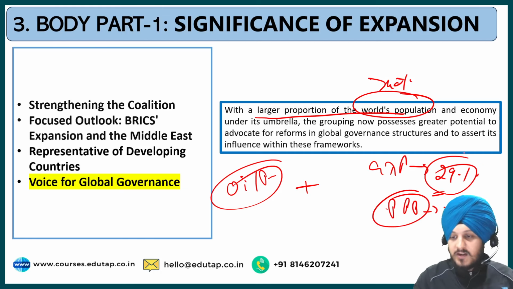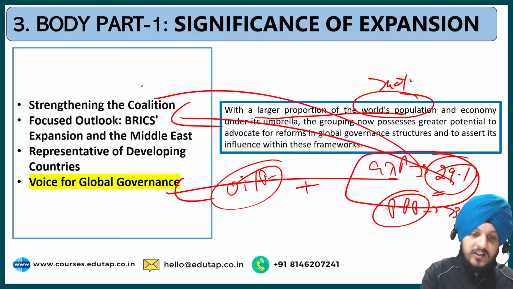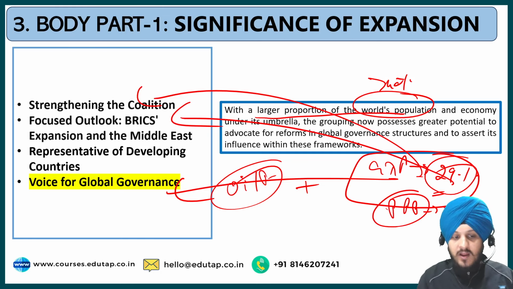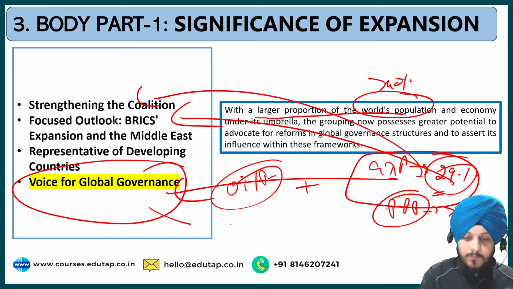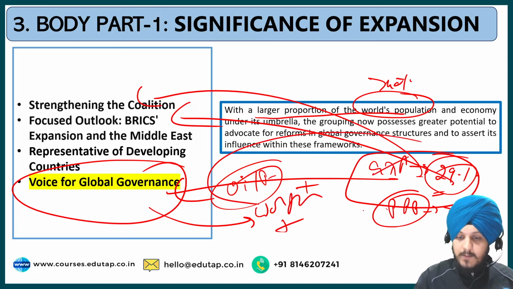It does not mean that you will write the GDP point here also, and you will write in the second point also, then in the third point also. Don't do that. Avoid the repetition, but use it in an optimized manner as much as you can. So you can write that it contributes to a larger proportion of world population, and all these things, the GDP, the oil production, the energy security, the exports, etc.